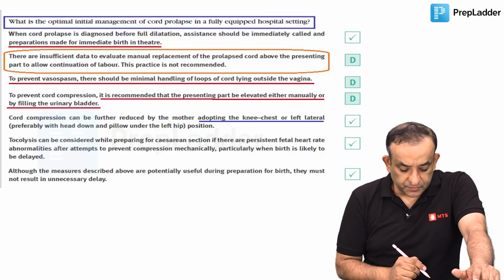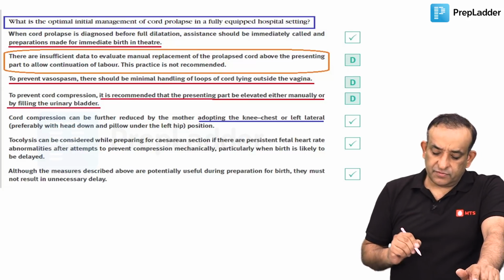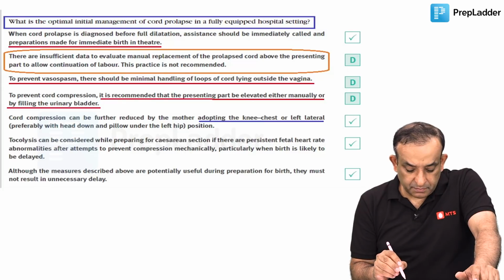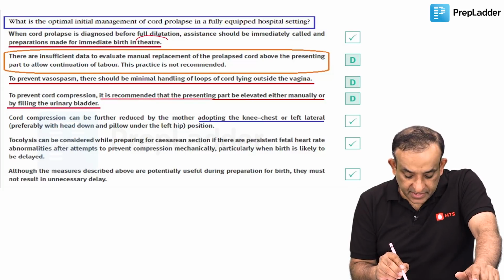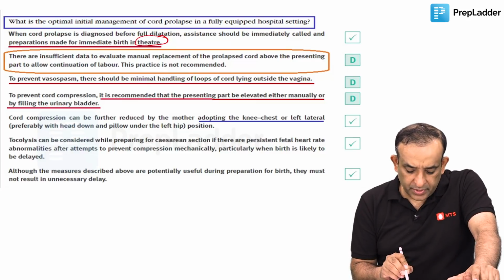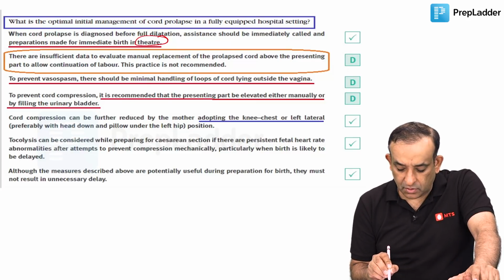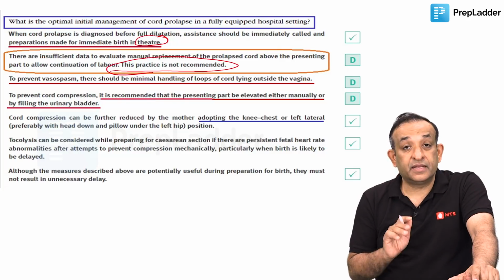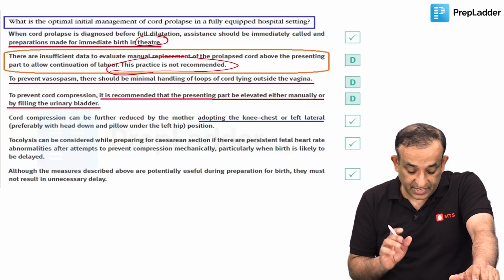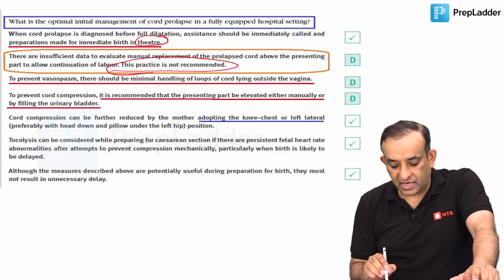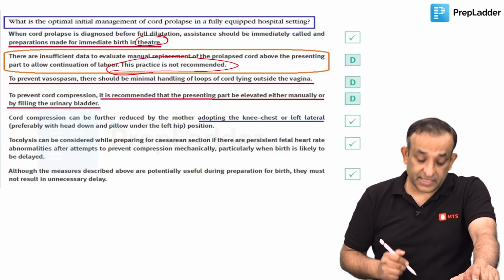So what is the optimal initial management of a cord prolapse in a fully equipped hospital setting? Preparation made for immediate birth in theatre, not in the labor room. There is insufficient data to evaluate manual replacement of the prolapsed cord above the presenting part to allow continuation of labor. This practice is not recommended. It is given in black and white and bold actually. To prevent vasospasm, there should be minimal handling of loops of cord. Reinforcement of what I said.